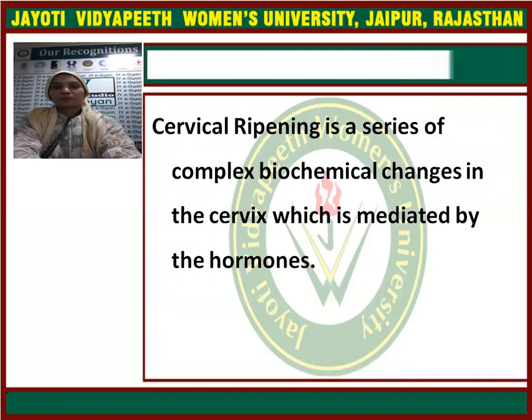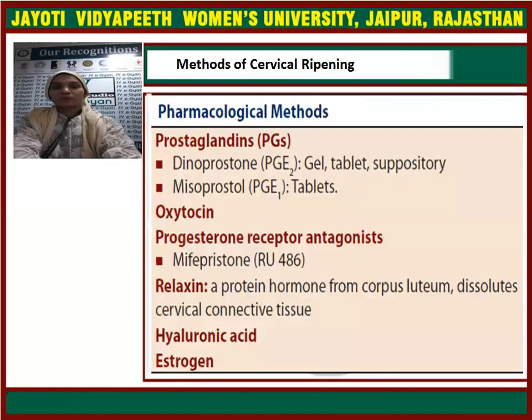There is an alteration in collagen levels and in the ground substance present in the cervix, so that the cervix becomes more stretchable. It will be soft, and it will be more stretchable, so it is called cervical ripening. All this occurs under the influence of many hormones.